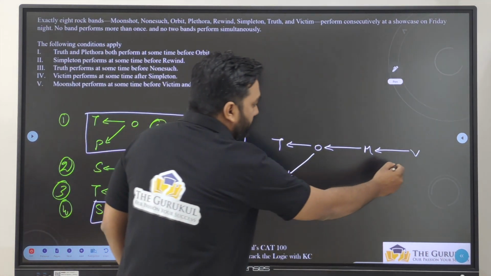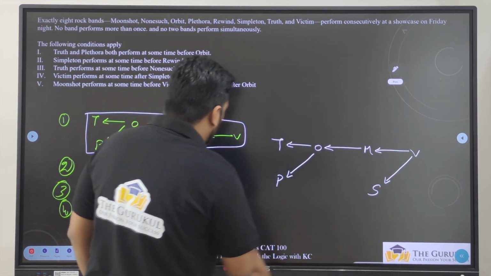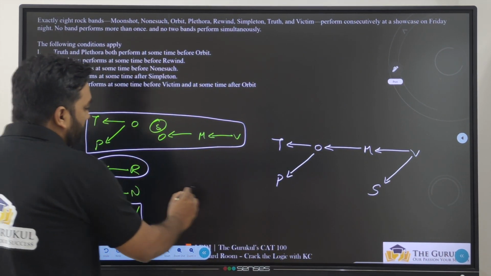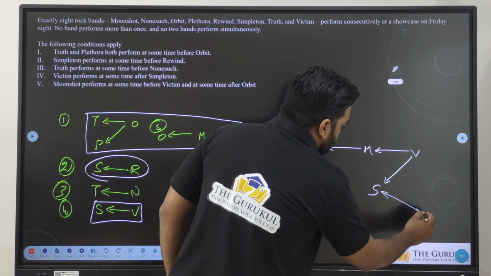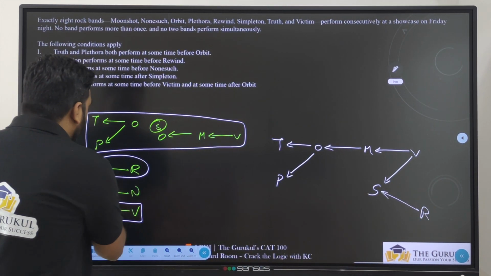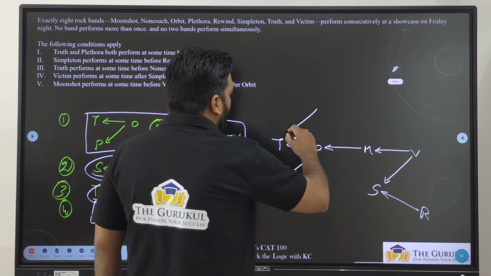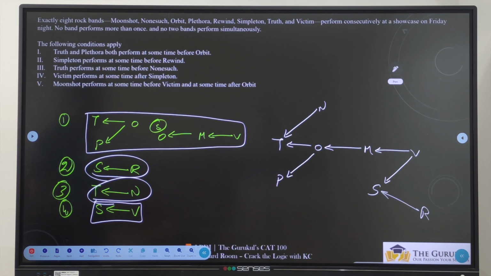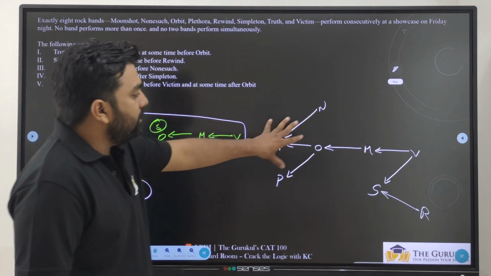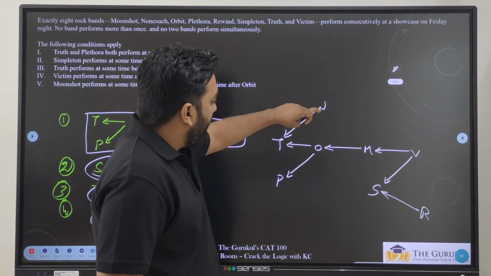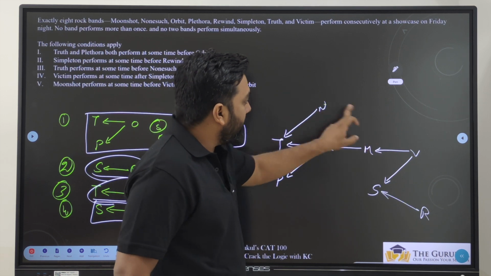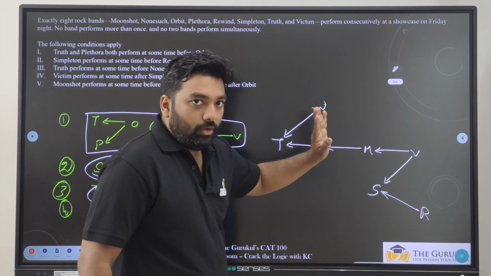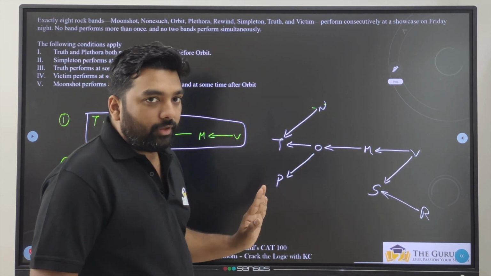Now let's look at this one. S is before V, and S is before R, and T is before N. Now if you observe carefully, I can't conclude anything directly over here, but I can say this is the order in which they can come, but N can come here, N can come here, N can come in the ending also. But N should be always after T.